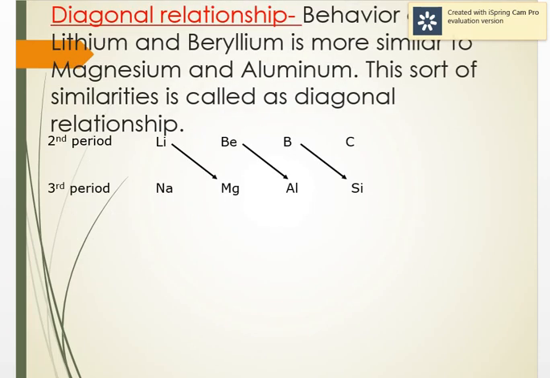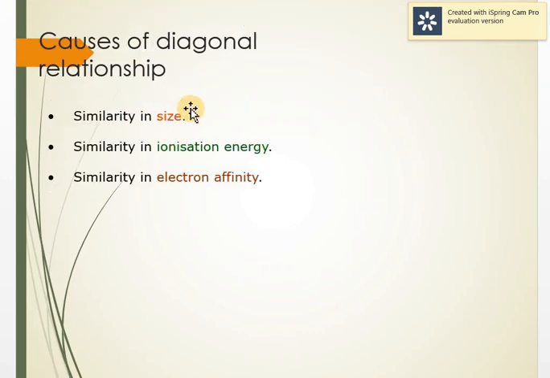Next is the diagonal relationship. The behavior of lithium is similar to that of magnesium, and beryllium is similar to aluminium. This similarity is called diagonal relationship, when an element of the second period resembles the element of the third period which is diagonal to it. The reason for diagonal relationship is that they have similar size, similar ionization energy, and similar electron affinity.